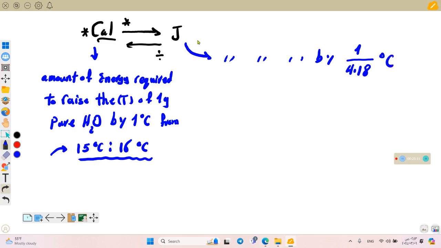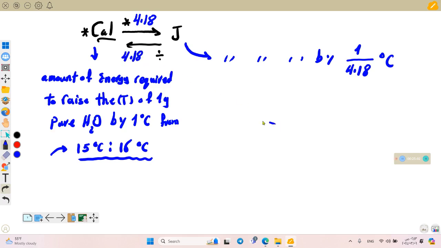So 1 joule increases the temperature by 1 over 4.18 Celsius degrees, while 1 calorie raises the temperature 1 Celsius degree. So joule is smaller. To convert from the calorie to the joule, we multiply by 4.18, and from joule to calorie, we divide by 4.18.